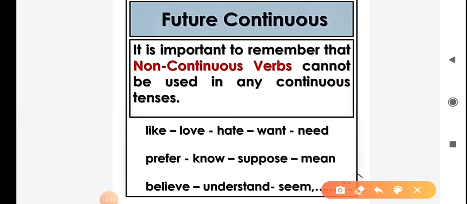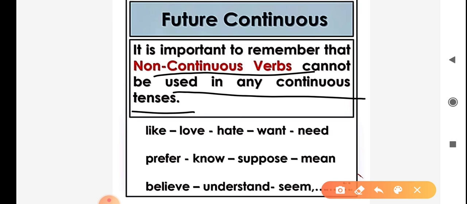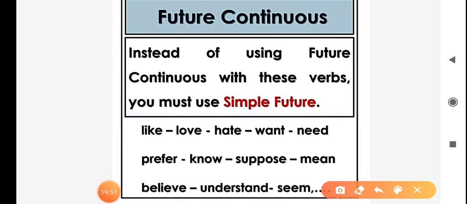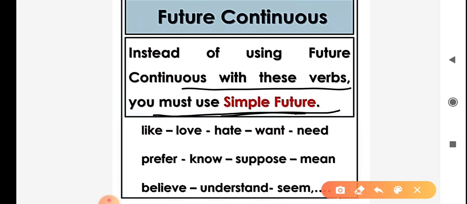It is important to remember that non-continuous verbs cannot be used in any continuous tenses. For example, like, love, hate, want, need, prefer, know, suppose, mean, believe, understand, seem. Instead of using future continuous with these verbs, you must use simple future.